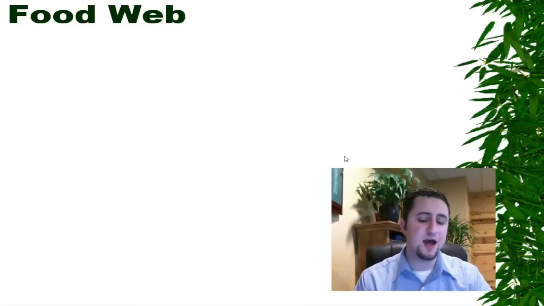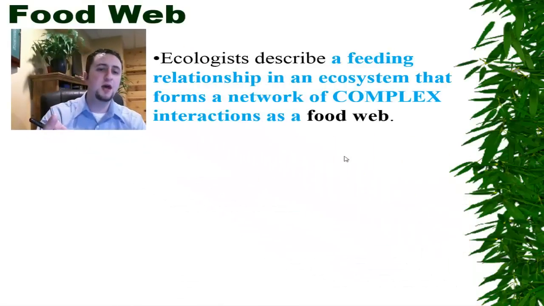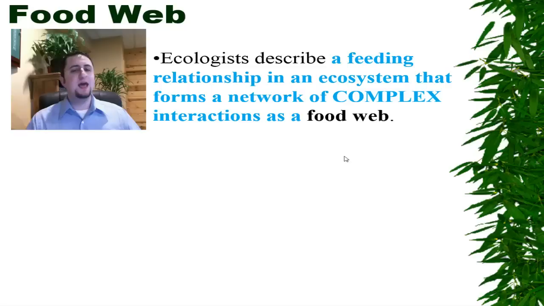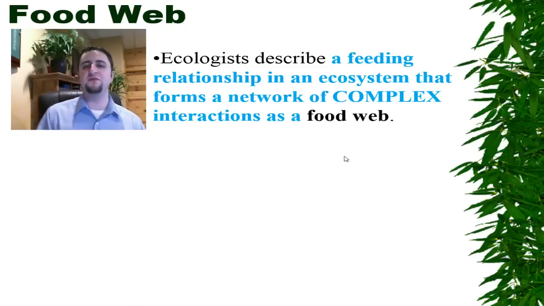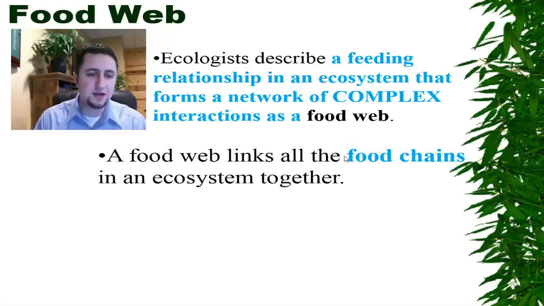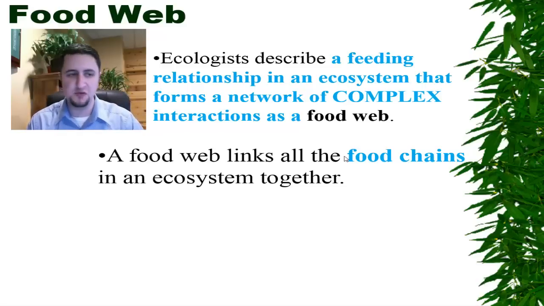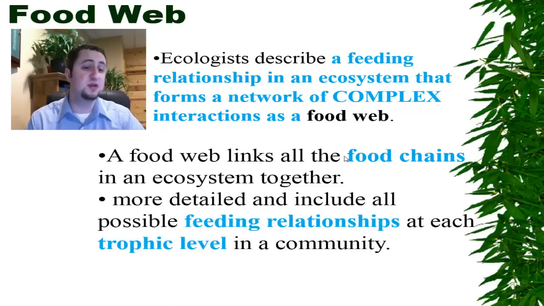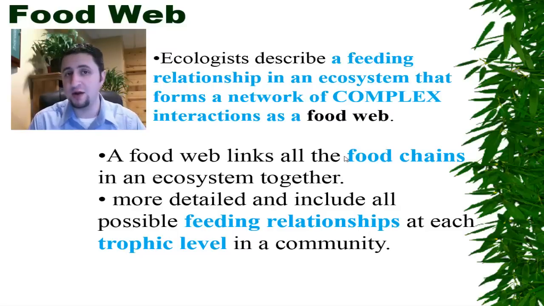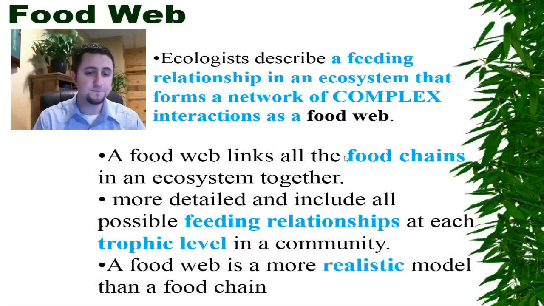So that brings me to my next concept, where we talk about a food web. A food web is sort of like a whole relationship of an ecosystem and all the networks of food chains combined. So we're not just talking about one food chain, we're talking about many food chains if we talk about a food web. And it links basically all the food chains in an ecosystem together. It is more detailed and more of a real-life example. A food web is a real-life example of how the transfer of energy in an ecosystem works.